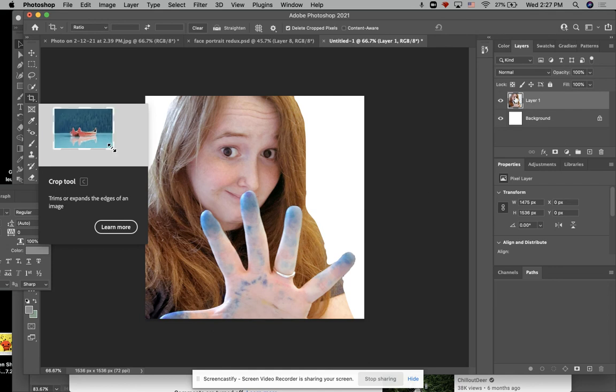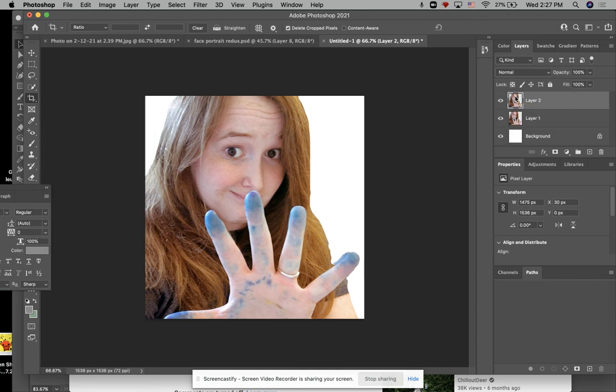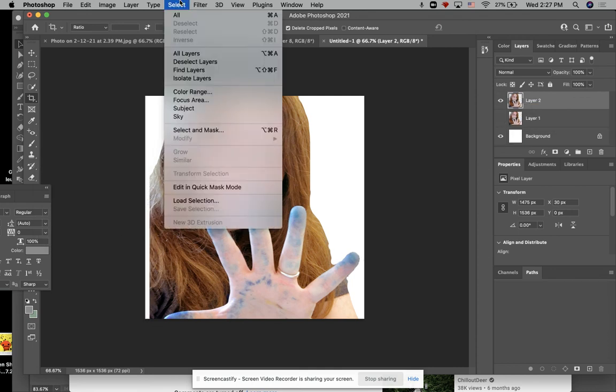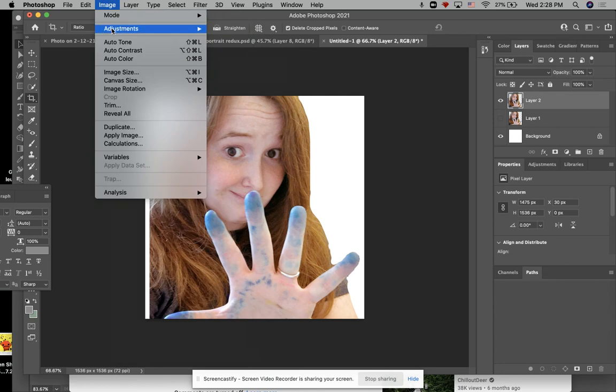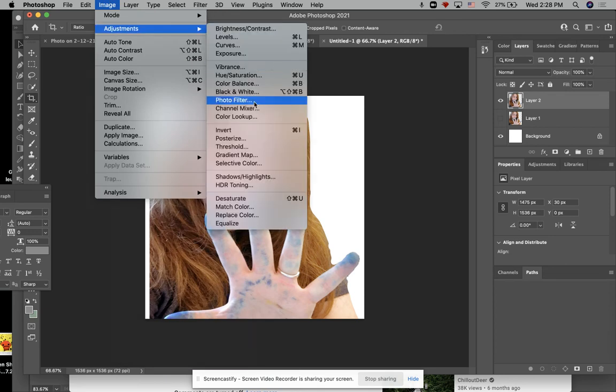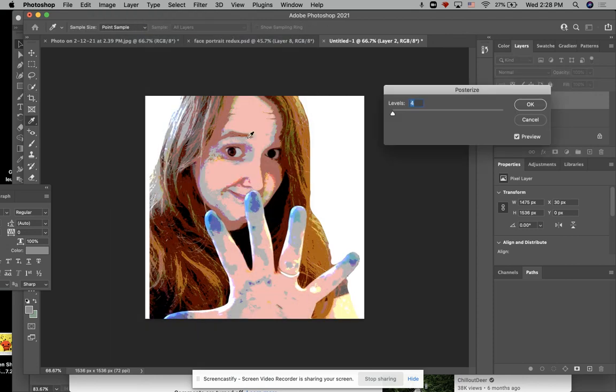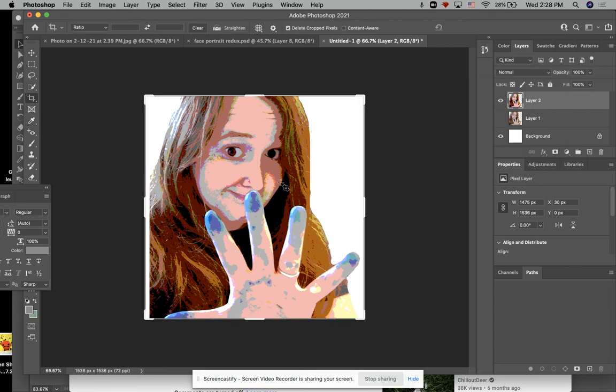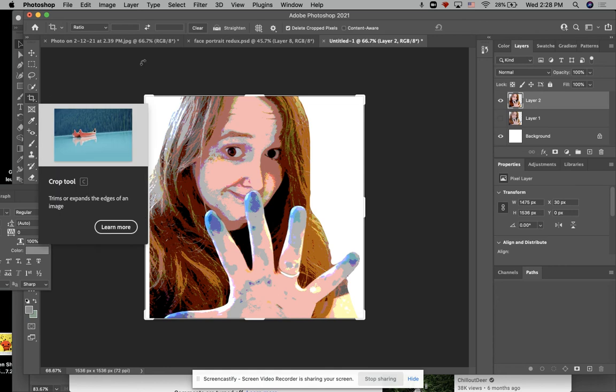I'm actually going to keep a copy of this. Command C, Command V to paste it in front. So now I've got this one, and I'm going to go up to Image, Adjustments, and we've learned a little bit about these ones. We're going to go down to these ones now. We're going to go to Posterize. What posterizing does is it limits the amount of colors in your picture. This one is limiting mine to roughly 4 levels of color. So I'm going to hit OK, and that's probably what you should shoot for too.